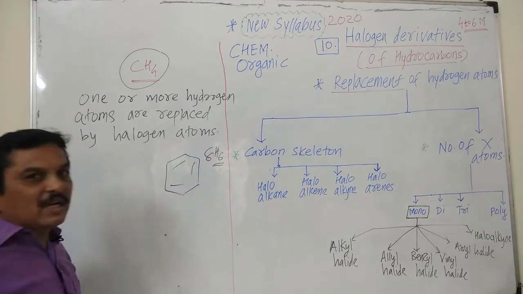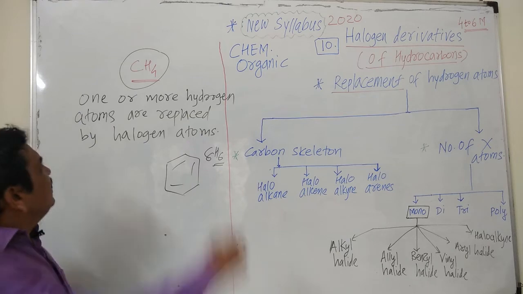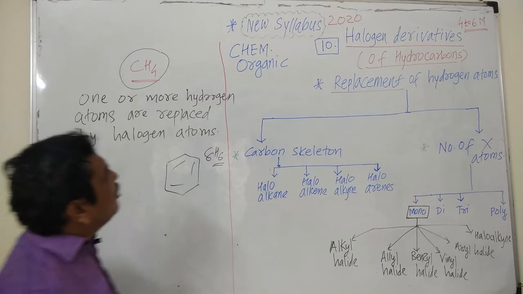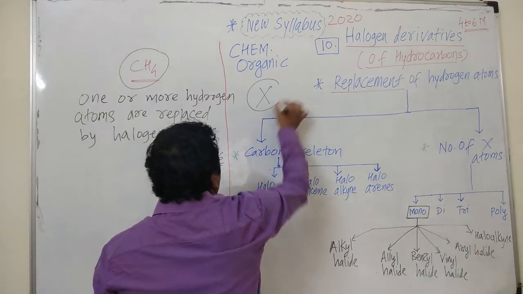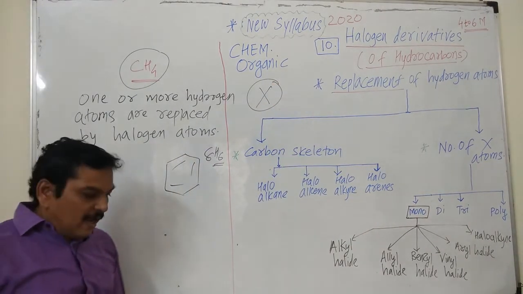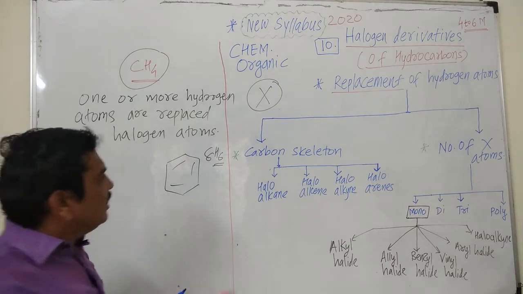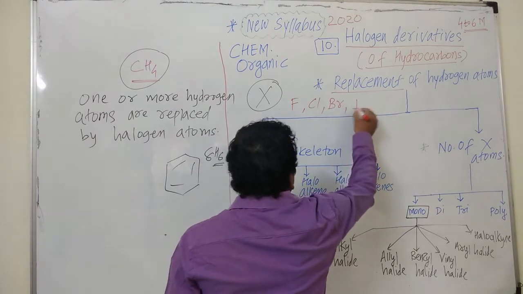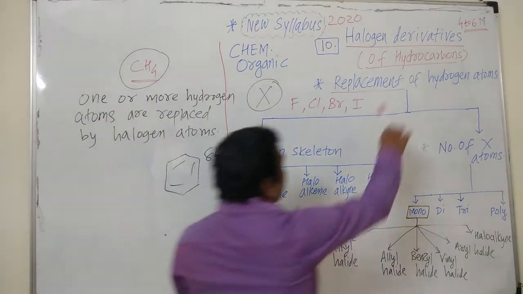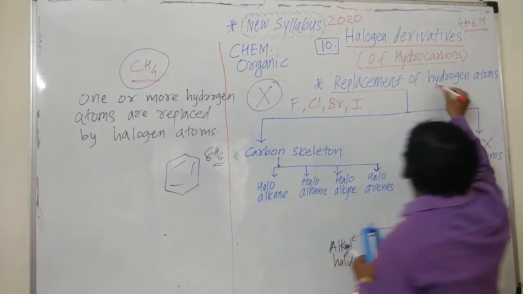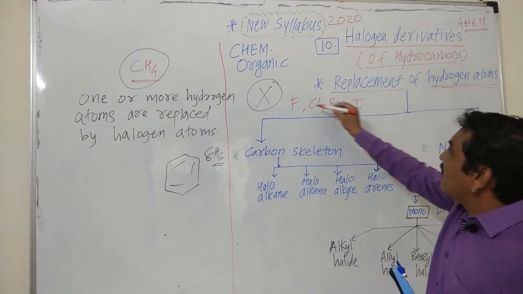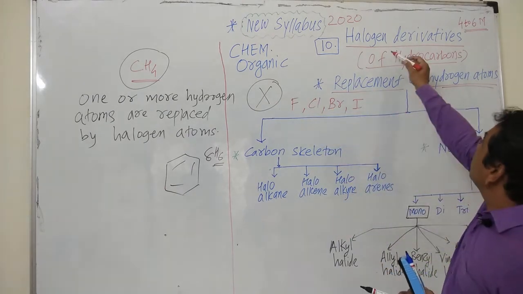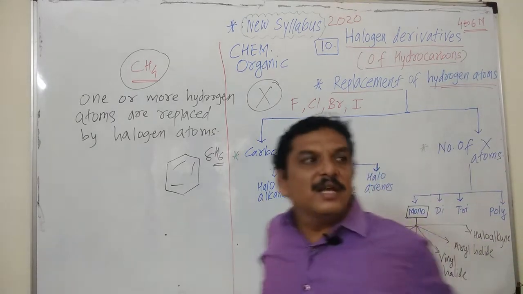Here also 6 hydrogen atoms are present, and if these hydrogen atoms are replaced by halogen atoms, and these halogen atoms are represented by the symbol X. X is the representation of halogen atoms, and these are fluorine, chlorine, bromine and iodine. Hence, if one or more hydrogen atoms of hydrocarbon are replaced by halogens, formation of halogen derivatives of hydrocarbons takes place.